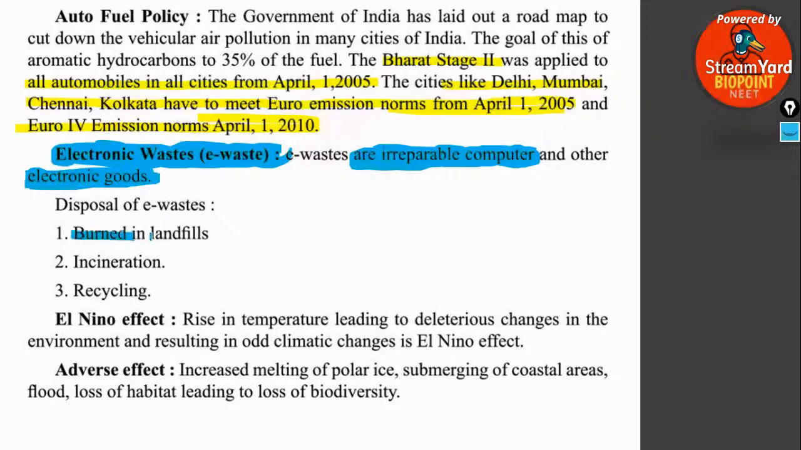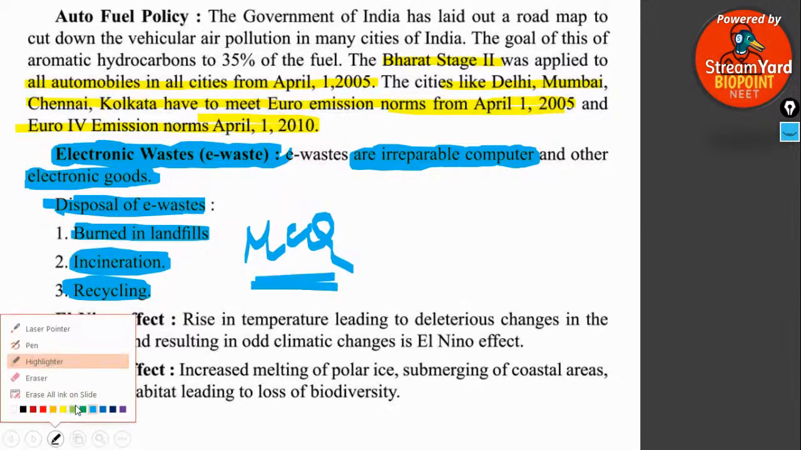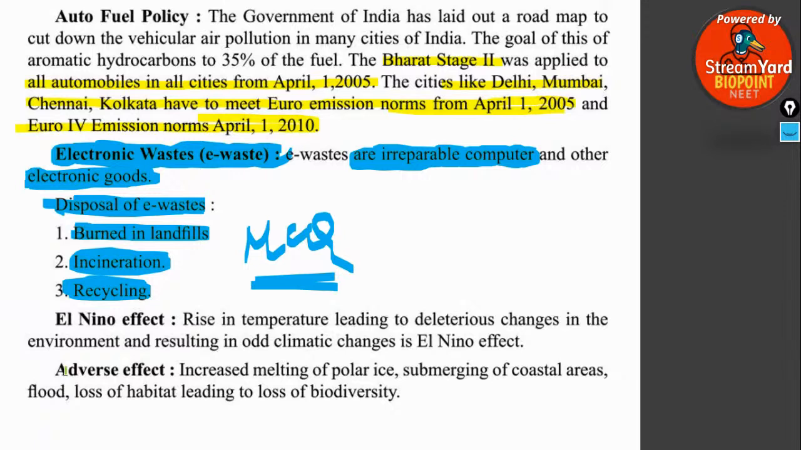For example, disposal of e-waste: it can be burned in landfills, incineration can be done, and recycling can be done for the disposal of e-waste. Very important MCQ: how can e-waste be disposed of? By burning, by incineration, by making large pits and burying them inside those pits, especially electronic waste that has some kind of radioactive materials.